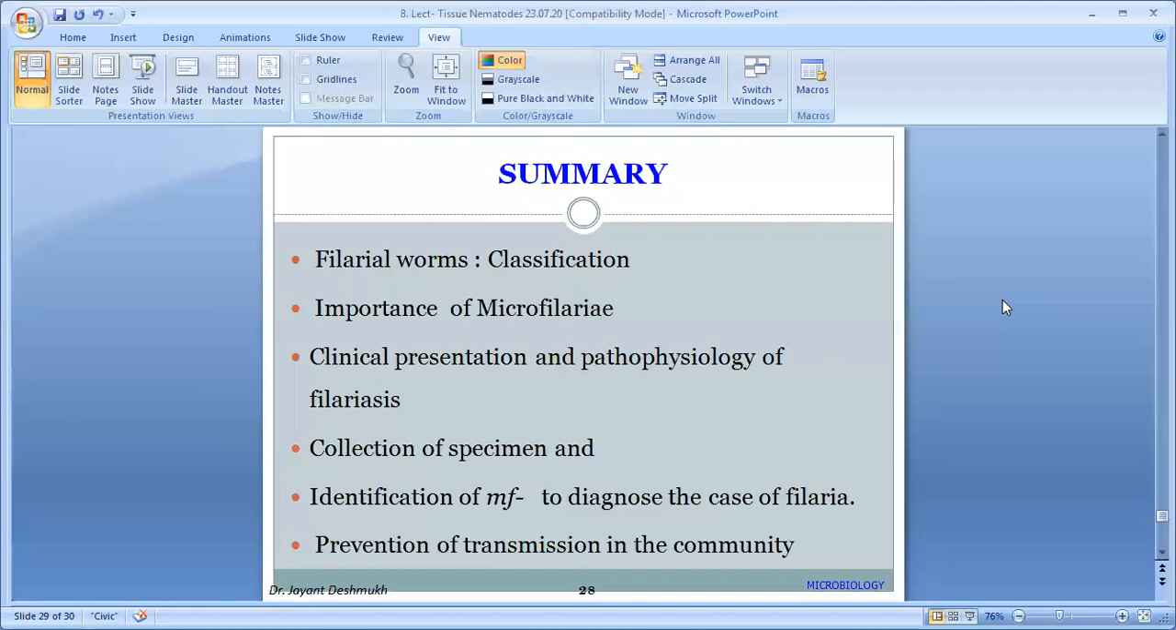Prevention of transmission: if you know the mode of transmission, just break the chain, that is the prevention of filariasis. Okay, this is the part of the class today.